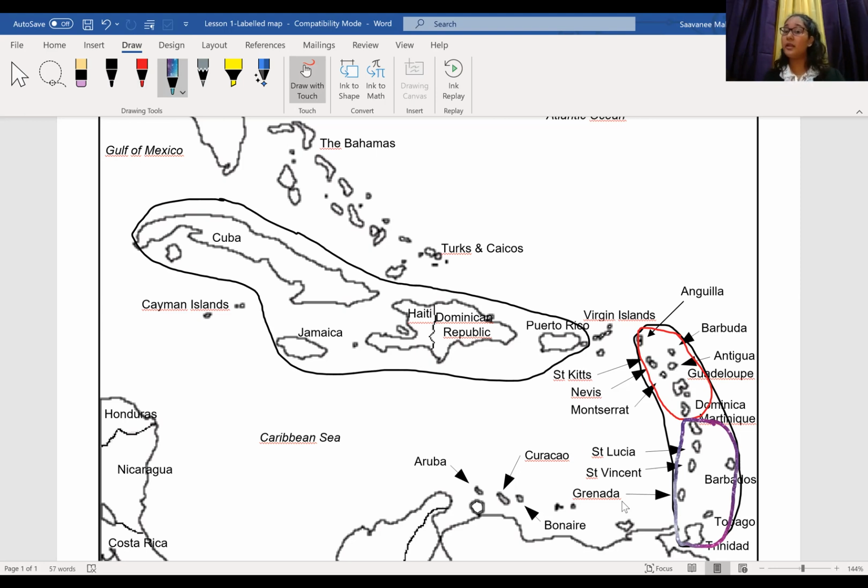So I've already shown you how you can remember the Greater Antilles as being higher than the Lesser Antilles. Now let me tell you how you can remember the Leeward Islands and the Windward Islands. L comes before W in the alphabet. That's how I like to remember it. So the Leeward Islands come before the Windward Islands. The Leeward Islands are from Anguilla to Dominica. The Windward Islands are from Martinique to Trinidad and Tobago.